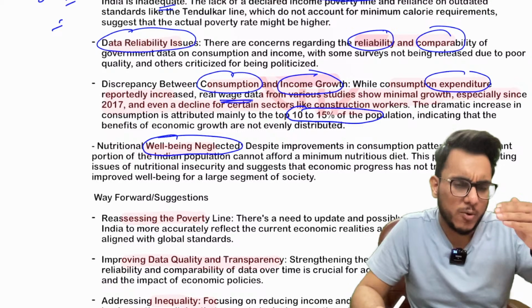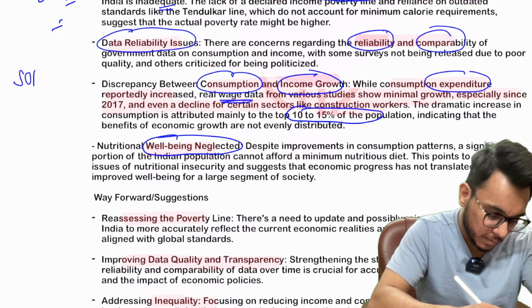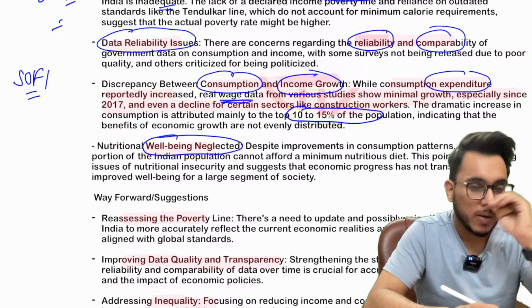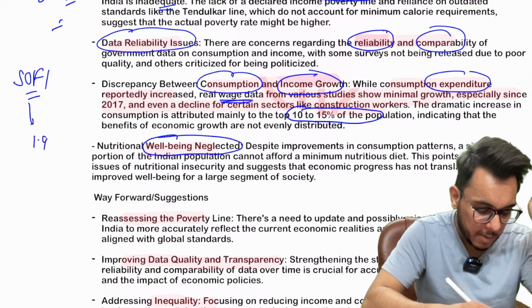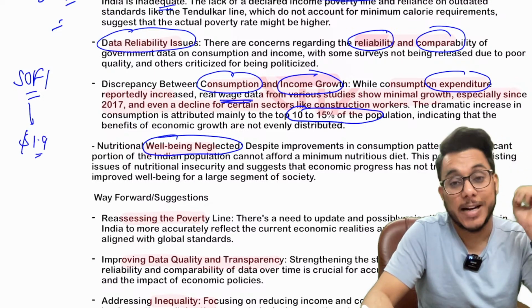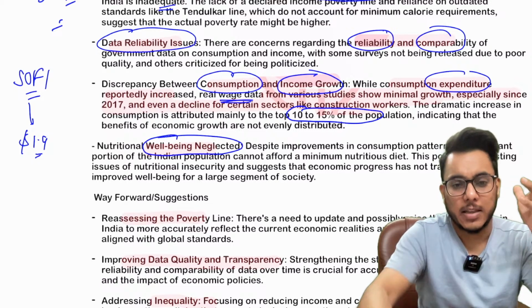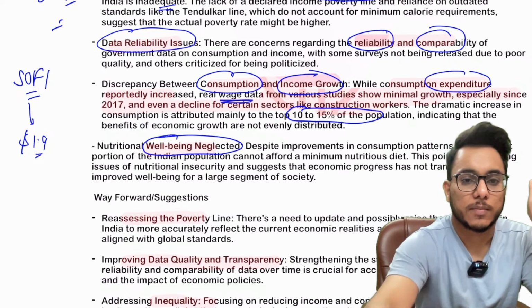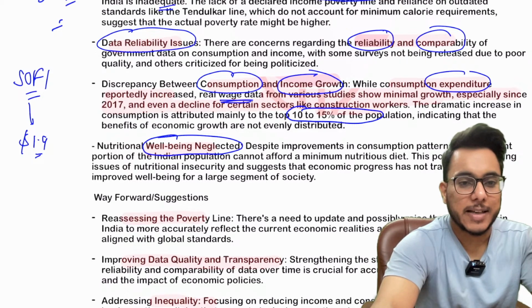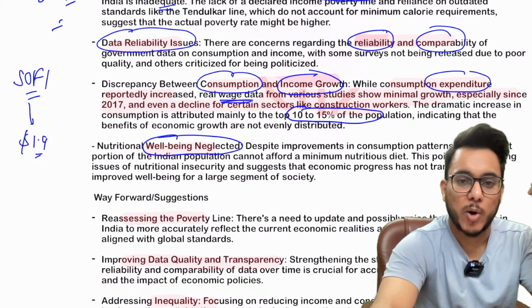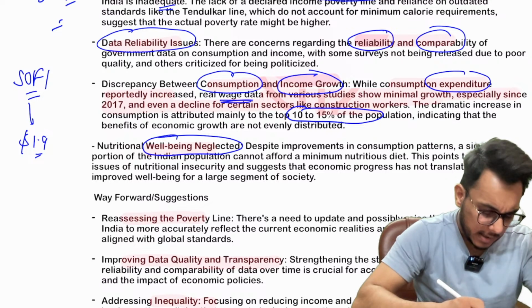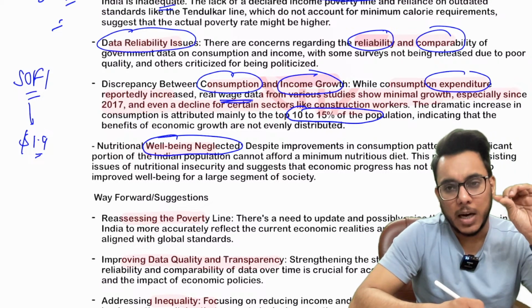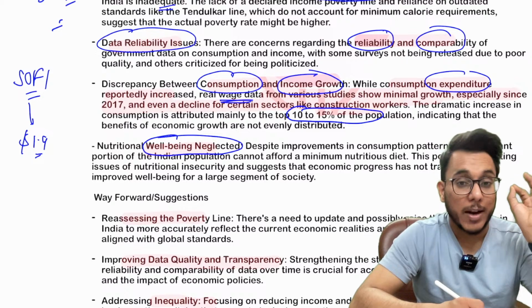Now understand this thing. Just let me give you one data point. According to the SOFI report, a healthy diet costs $1.9 in India. If I just take the dollar price for today, today the dollar price is 82.91. So around 150 plus rupees is needed for a healthy diet, a nutritious diet.